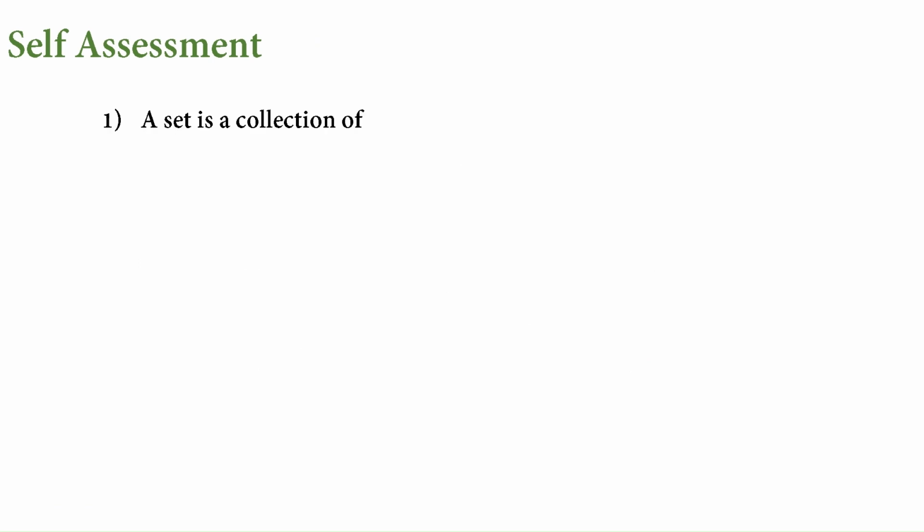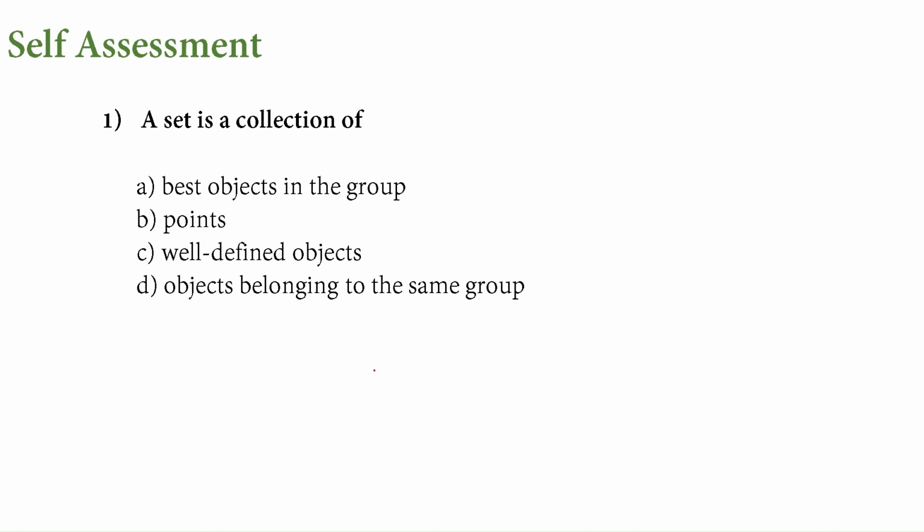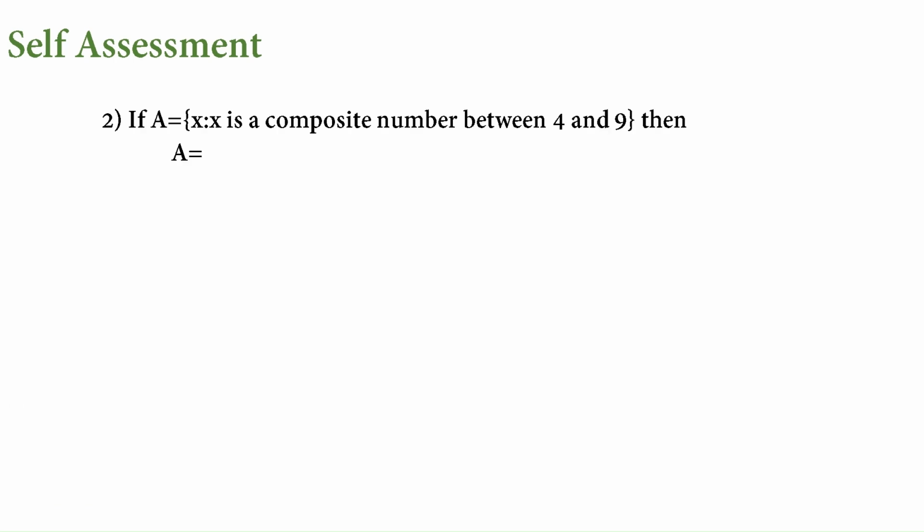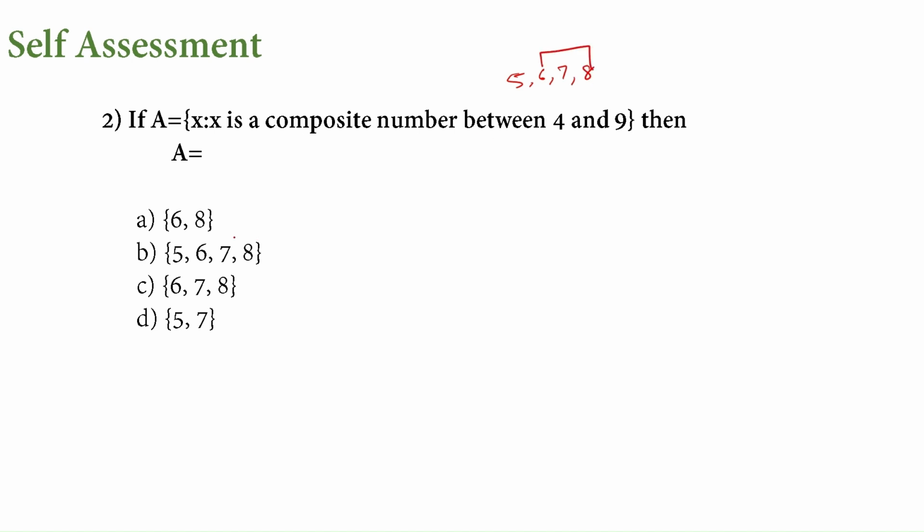Self assessment. A set is a collection of well defined objects. So, they have to follow a rule with which we will decide whether the element belongs to the set or not. Next question. x such that x is a composite number between 4 and 9. Then A can take values. A is a set, so what are the numbers between these? They are 5, 6, 7, 8. And among these, the composite numbers we have are 6 and 8 only. So it's 6 and 8.